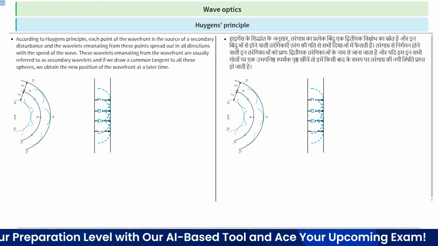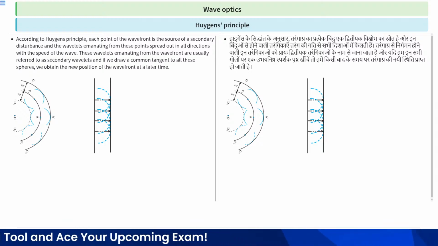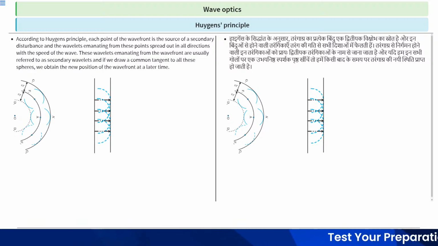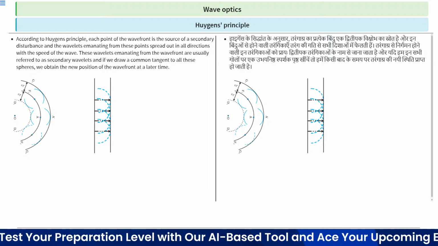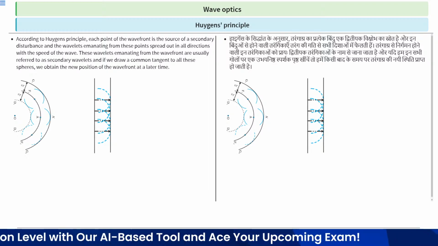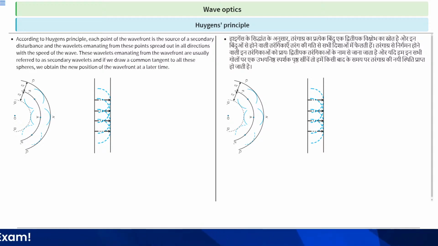Every point on this wavefront is the source of secondary disturbance. This point is source of secondary disturbance. This point is the source of secondary disturbance. Also, this point is the source of secondary disturbance. And wavelets emanating from this secondary disturbance we call wavelets, or we can say small wavefront. So wavelets emanating from these points spread out in all directions, like this.